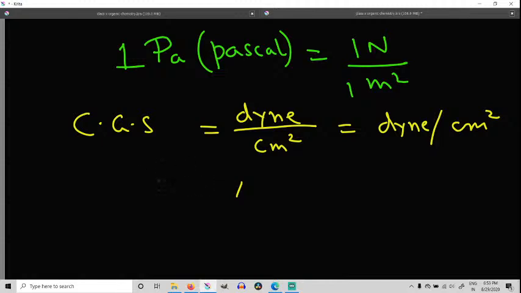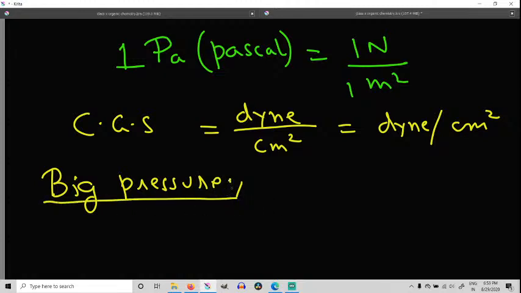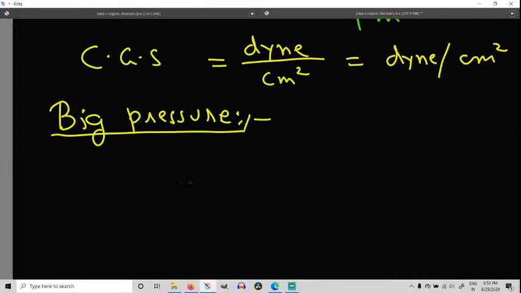Now there are some other units also. If I have to measure a big pressure, then I have got some bigger units also, and they ask you sometimes in the examination. I had seen one of the years they had asked. So what is the bigger unit? The bigger unit is bar.